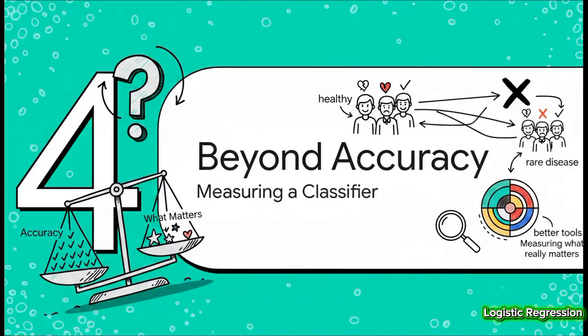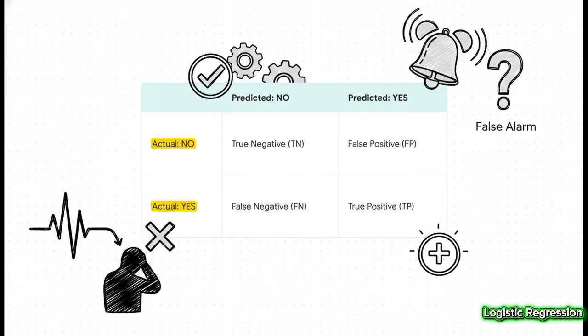This whole situation shows us that just accuracy isn't a very good way to measure if our model is working. I mean, think about it. A model that just predicted healthy for everyone with a rare disease would be 99% accurate, but it would be totally useless. We need better tools to measure what really matters. And this is that tool. It's called a confusion matrix, and it just organizes the 4 possible outcomes. We can be right, a true positive or a true negative. Or we can be wrong in 2 very different ways, the false alarm and the one we really worry about in medicine, the missed case.